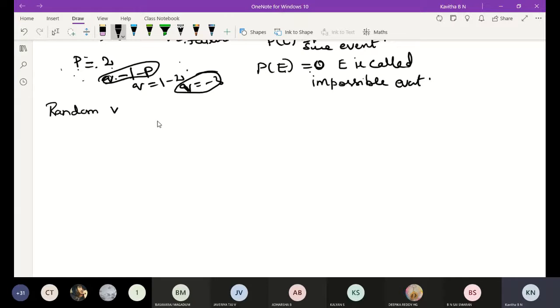Random variables means we have to give real values to the outcomes. The PDF notes is visible. I will give the definition.